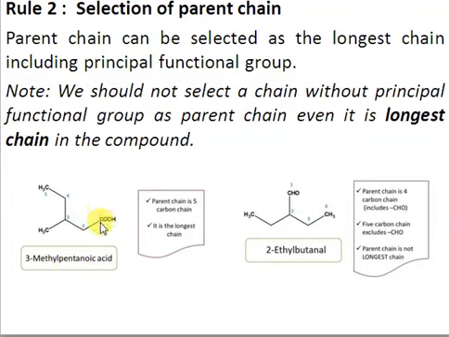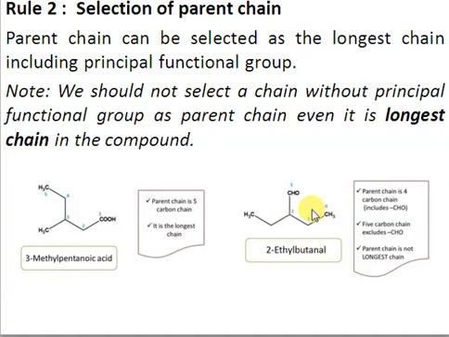So you have to start the numbering from the principal functional group, and we have 5 carbons, so we have the name pentane, and since that's a carboxylic acid here, we have to replace the E of pentane with oic acid. We have pentanoic acid, and to the 3rd carbon of pentanoic acid we have a methyl, so we'll write 3-methyl, right? See, the methyl is appearing at the first, right? So things that appear first are substituents, and things that appear at the last are the root name. So the name will be 3-methyl pentanoic acid, right?